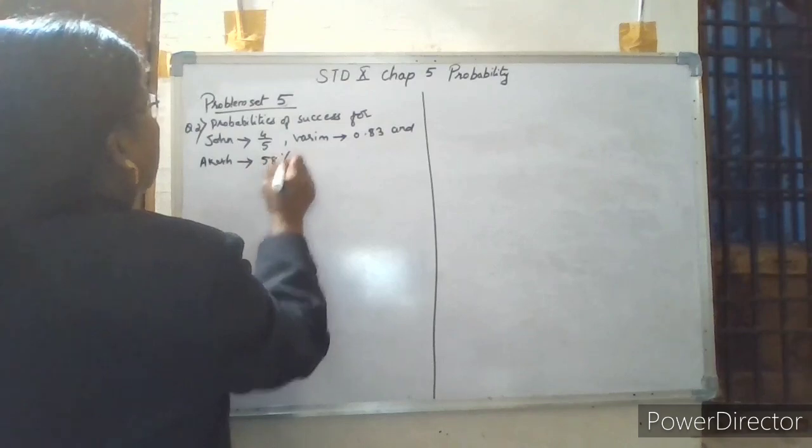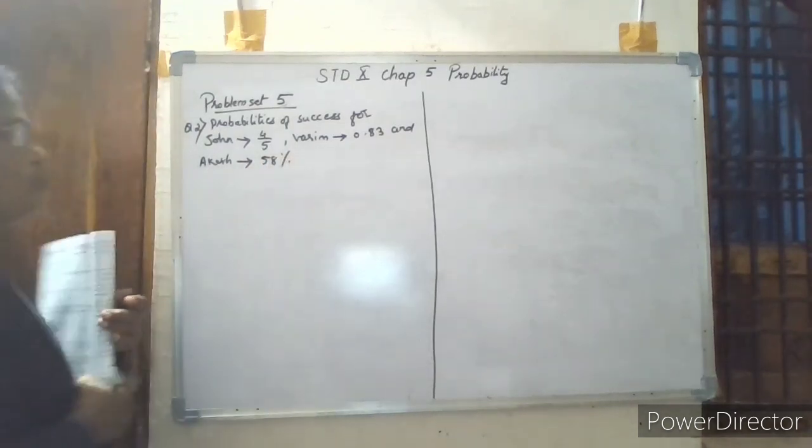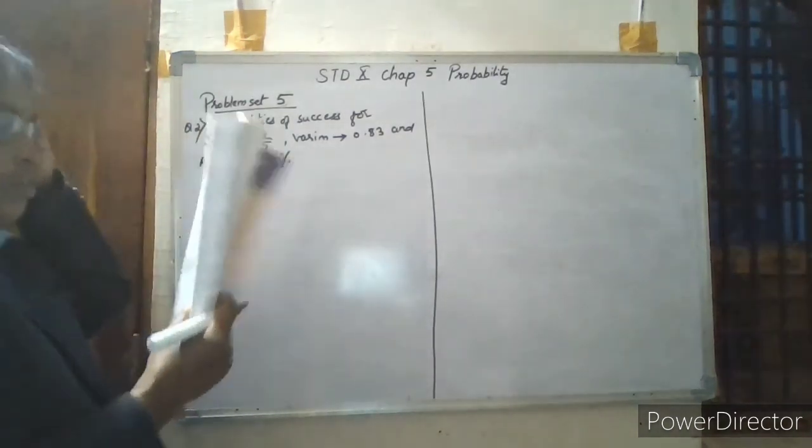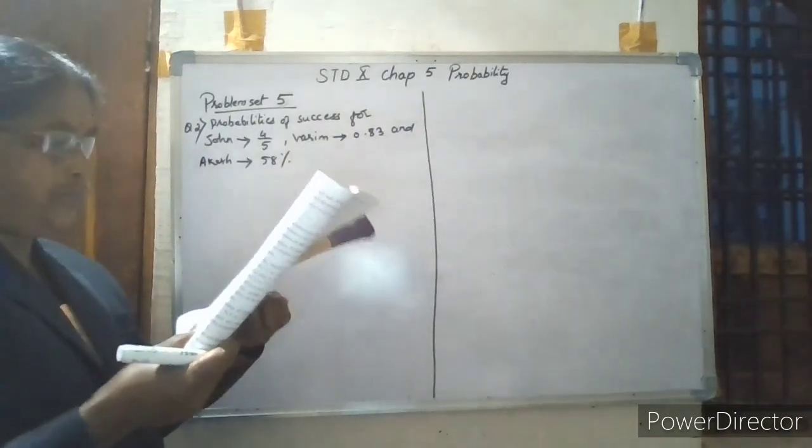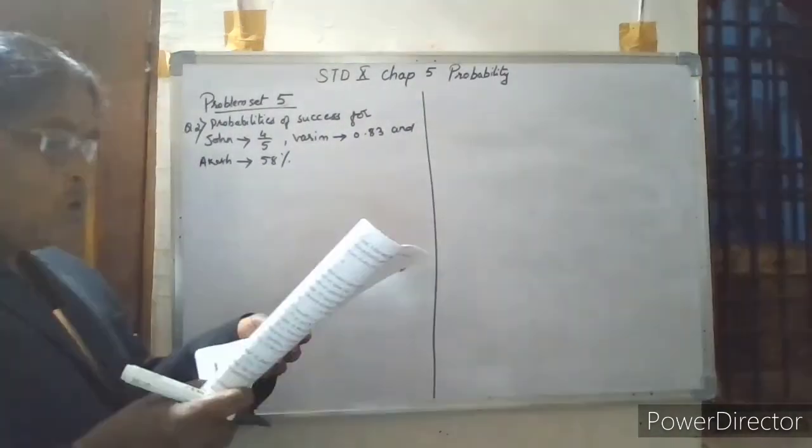So what is given, the question is, who had the greatest probability of success.